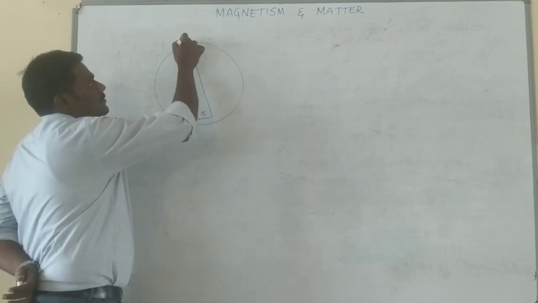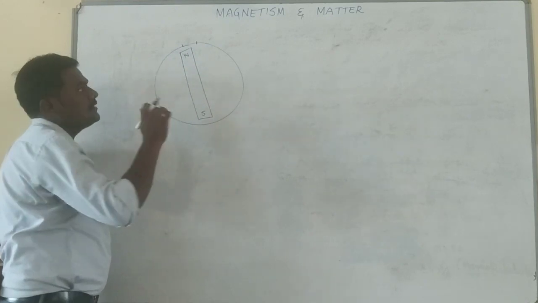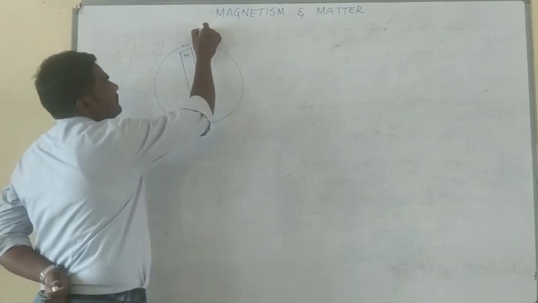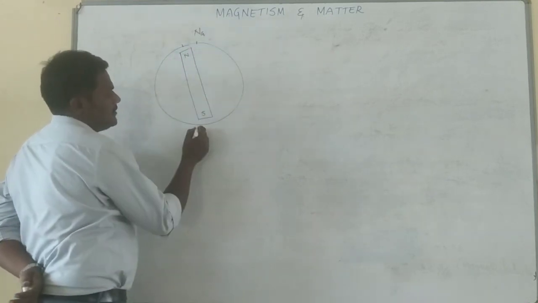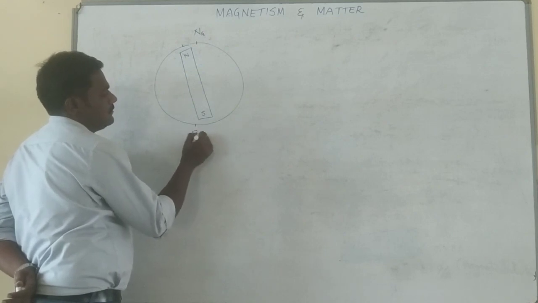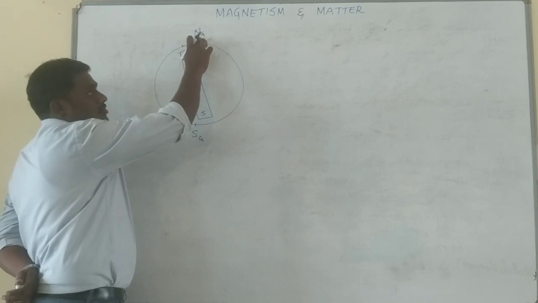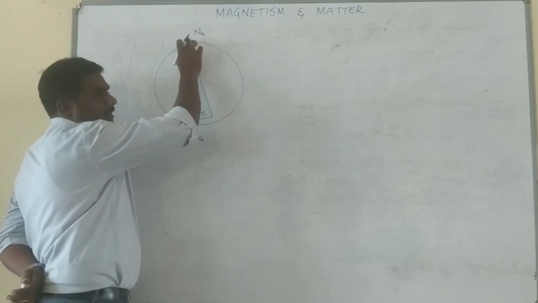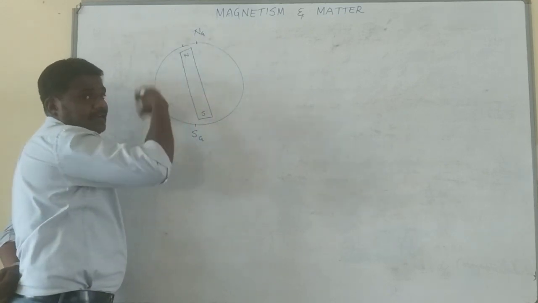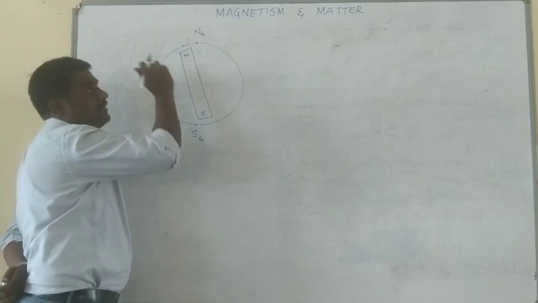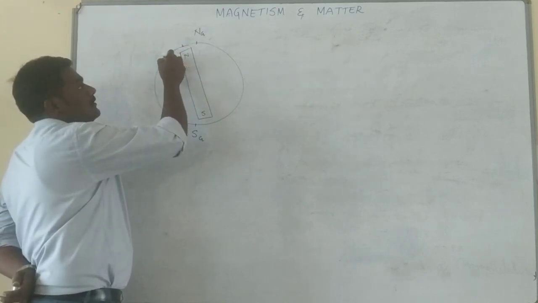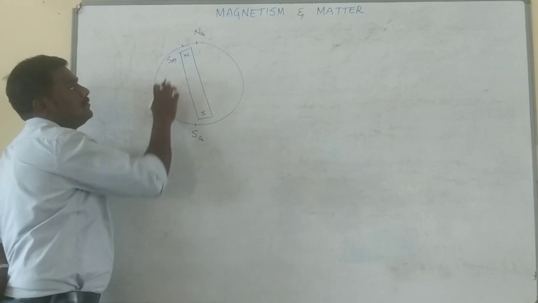Actually there are two concepts here. This is geographical north, and this is geographical south. At or near the geographical north, the south pole of the Earth's magnetic field is located.